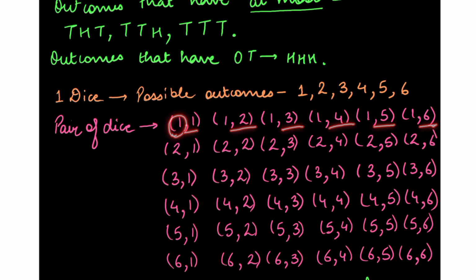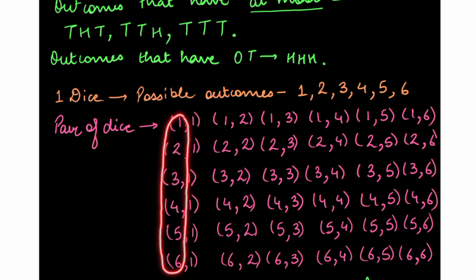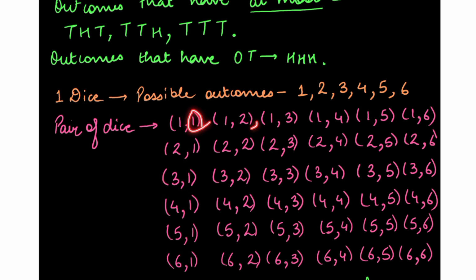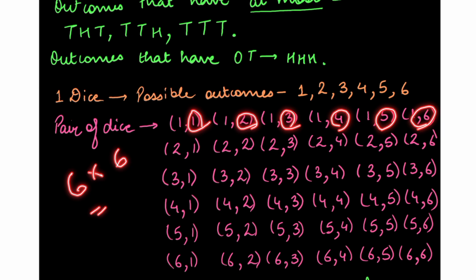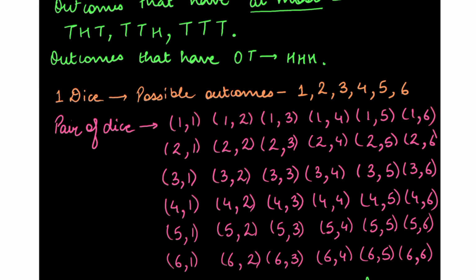On the second dice, we can get all of these six numbers. Now, on the first dice, we can get a 2, and on the second dice, 1, 2, 3, 4, 5, and 6. Similarly, on the first dice, we can get 1 to 6, and on the second dice, 1 to 6. So, 6 into 6, total 36 possible outcomes.